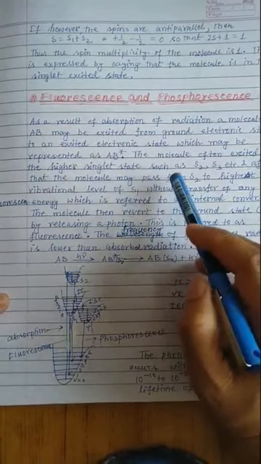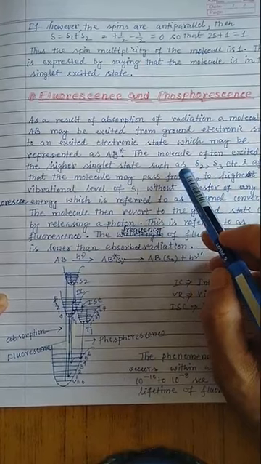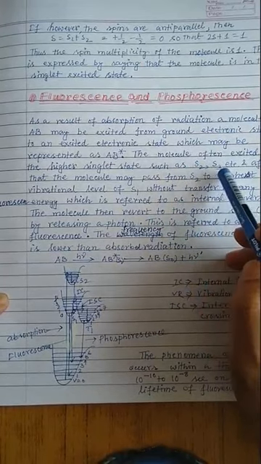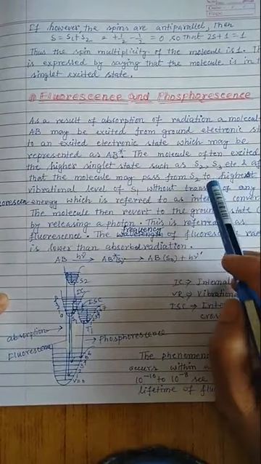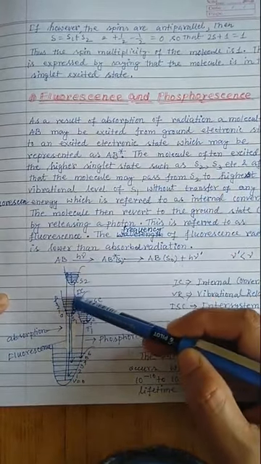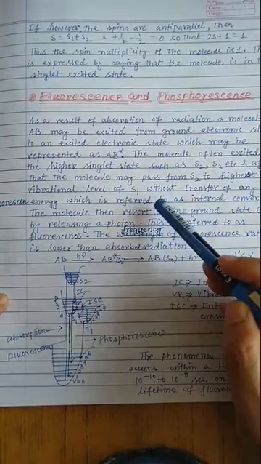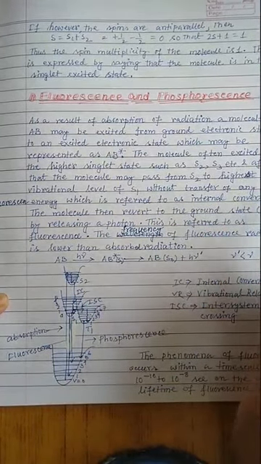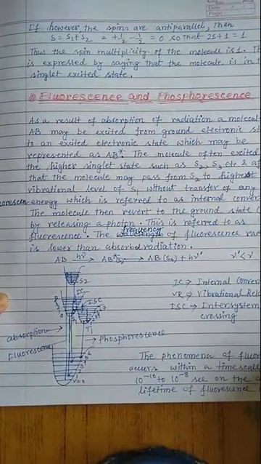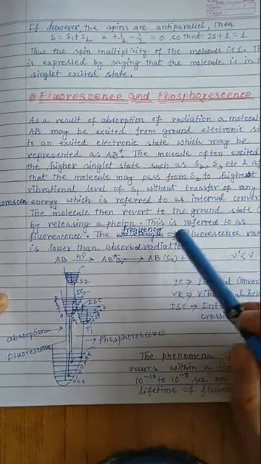Transfer of energy. The molecule is often excited to the higher singlet states such as S2, S3, etc. After that the molecule may pass from S2 to the highest vibrational level of S1 without transfer of any energy, which is referred to as internal conversion. We have already discussed these things. The molecule then reverts to the ground state S0 by releasing a photon, which is referred to as fluorescence.